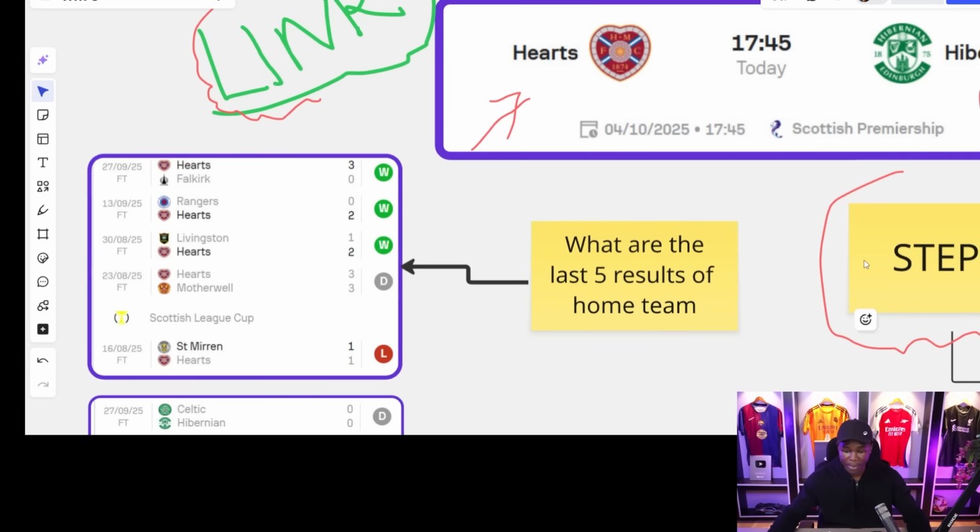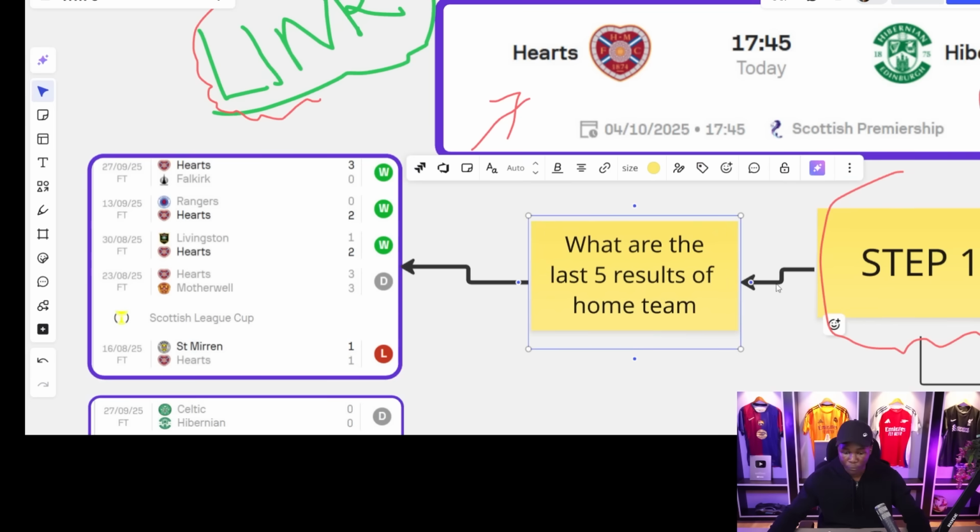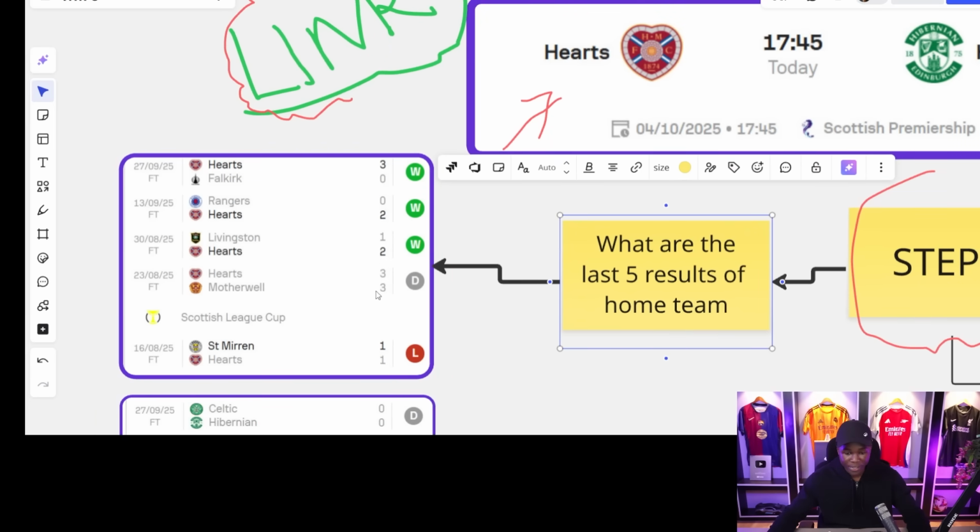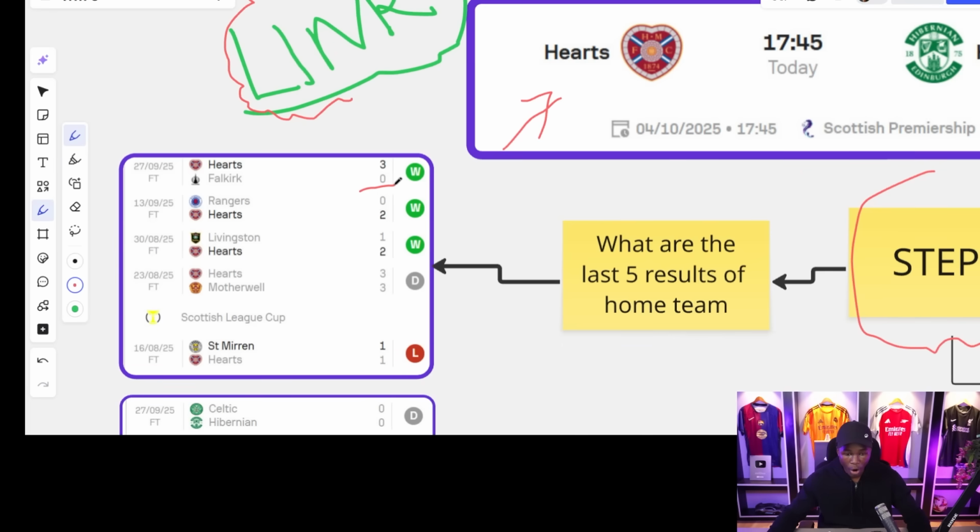So when we talk about step number 1, what is the process we're supposed to focus on? The last 5 results of the home team, right? That is the first step of the process. And in step number 1, we review the results of the home team, how they have performed, and we realize one thing is constant when we are reviewing these. Home team Hearts has been scoring goals back to back, all right? These are the results recorded by Hearts in the last 5 home matches. They have been scoring goals back to back, all right?